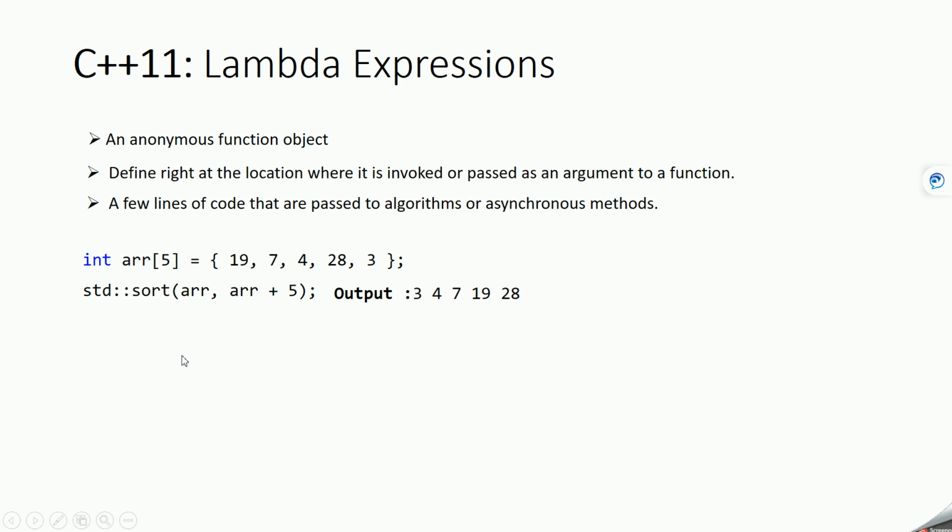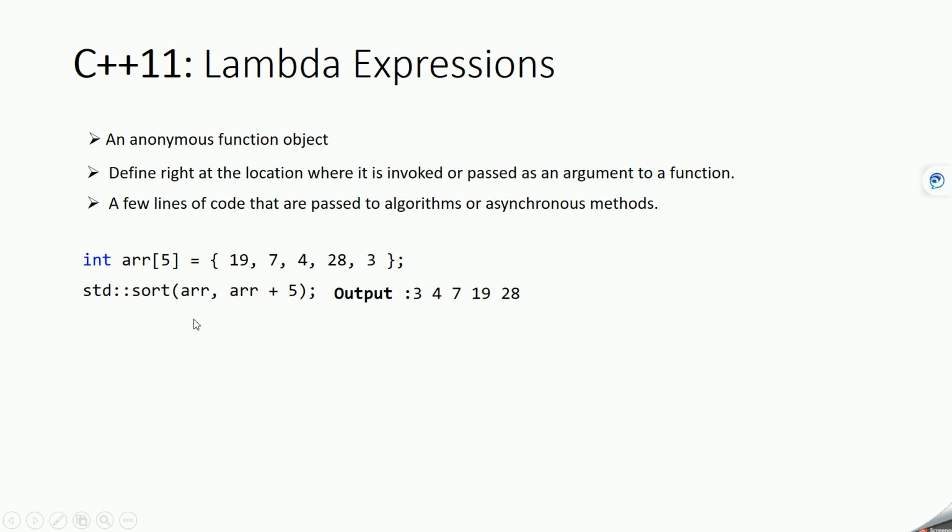Now suppose you want to sort the array in descending order. Basically first 20 should come, then 19, then 7, then 4, then 3. For this purpose you can also use the sort function, which can take a third argument as a function.